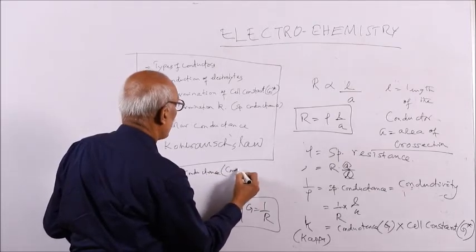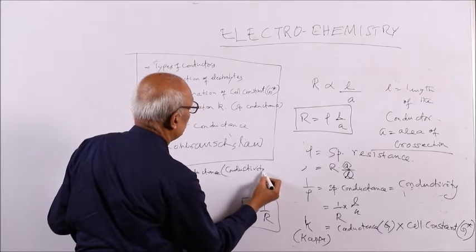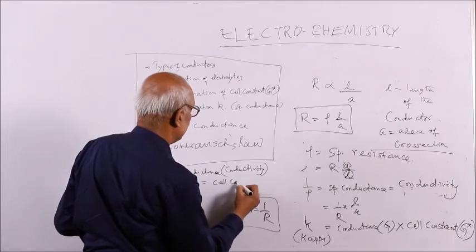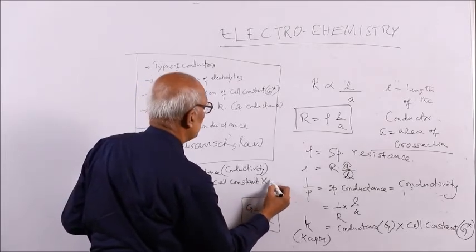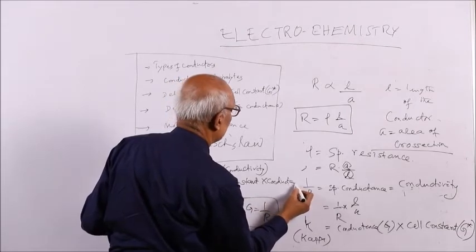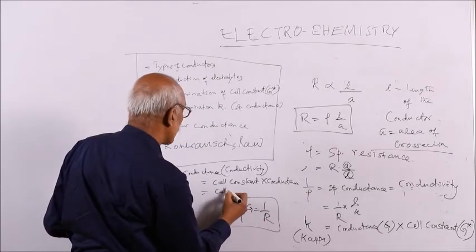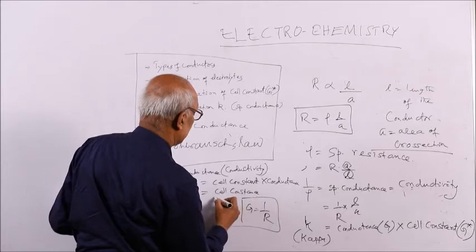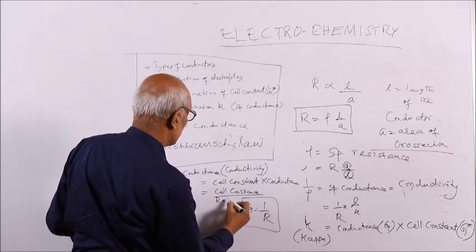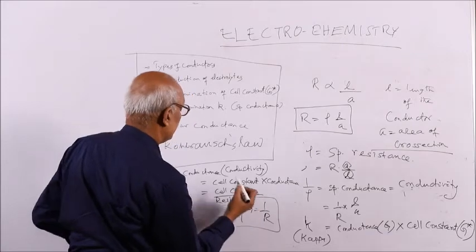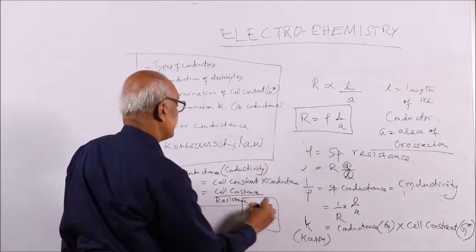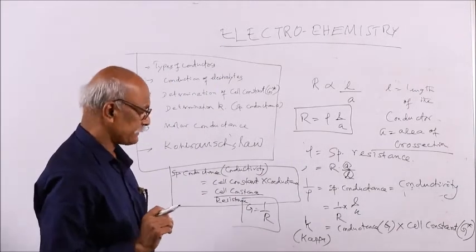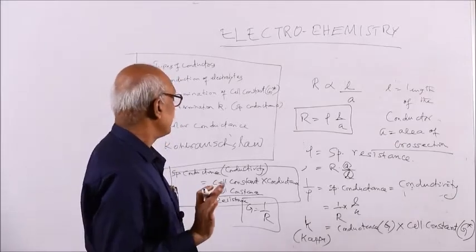In the bracket you write down conductivity. Conductivity of a solution is equal to cell constant into conductance. Conductance is 1 by R, where R is resistance, so it is cell constant by resistance. You remember this, that is your specific conductance. Understand?